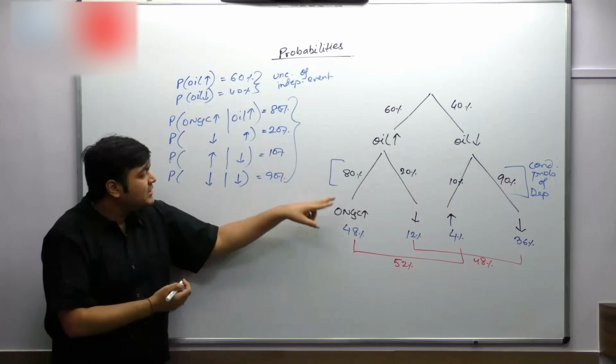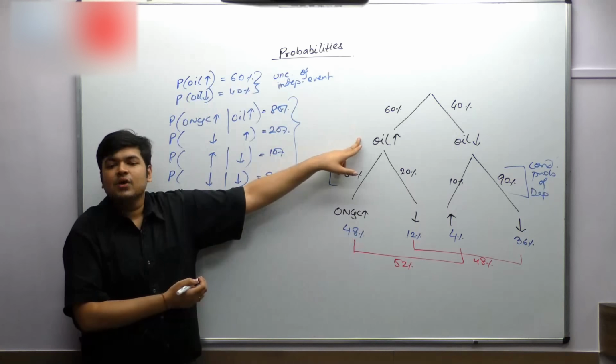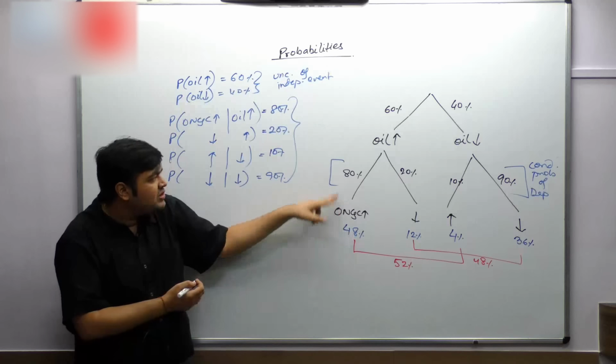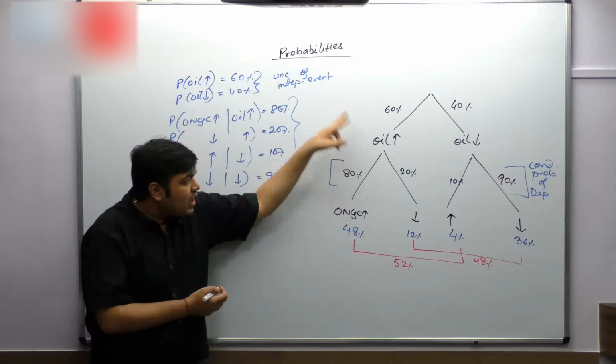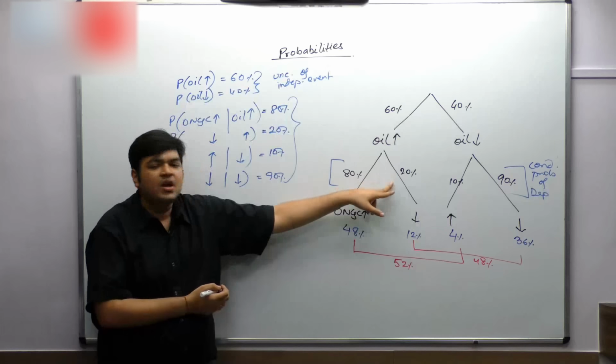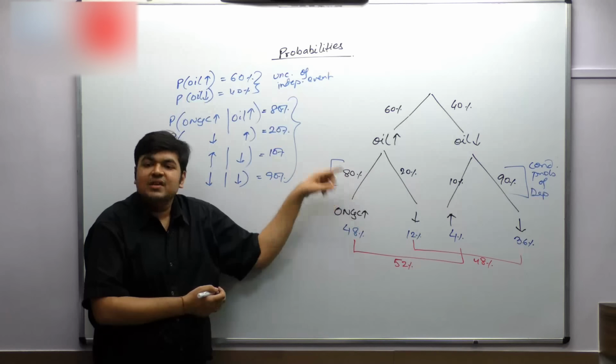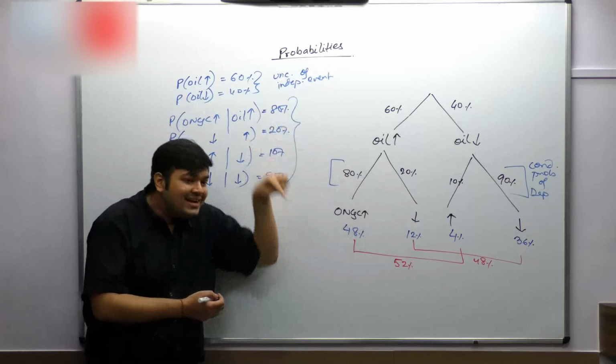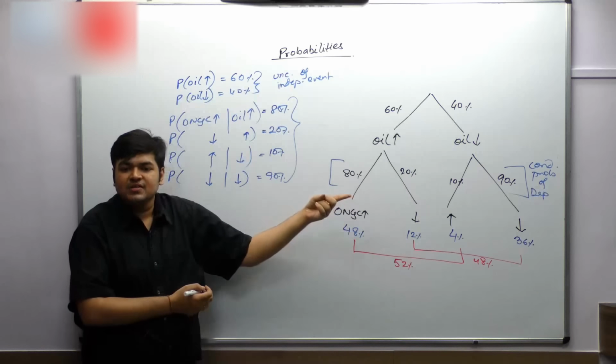Why conditional? Because they are conditional on the fact whether oil has gone up or has gone down. If oil has gone up, then the probability of ONGC going up is 80%. If oil has gone up, then the probability of ONGC going down is 20%. So these probabilities are conditional upon the fact whether oil has gone up or down. Then tell me what is the probability of ONGC going up and down.